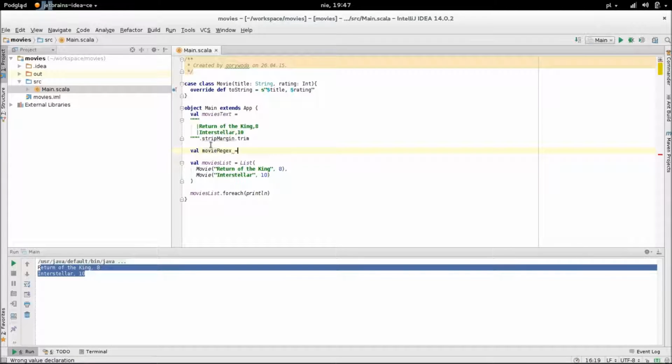So, how to convert this text into a list of movies? First, we have to explain two more features of Scala: regexes and match case. A regex by itself is pretty straightforward. We can write it as a string and then call r on it, which returns a pattern object. Then we can use that pattern object in a match case.